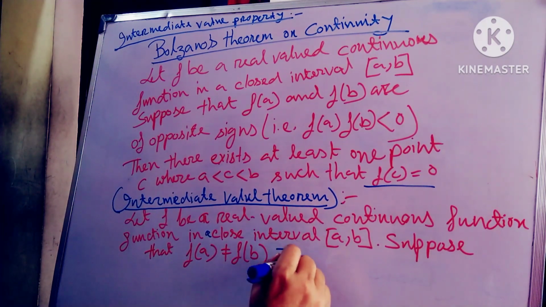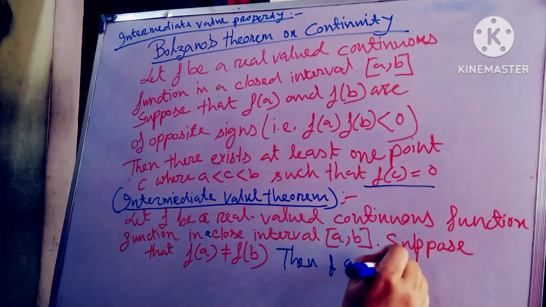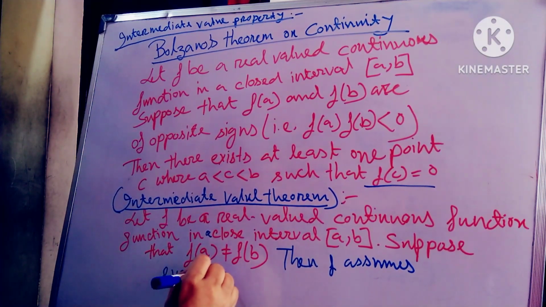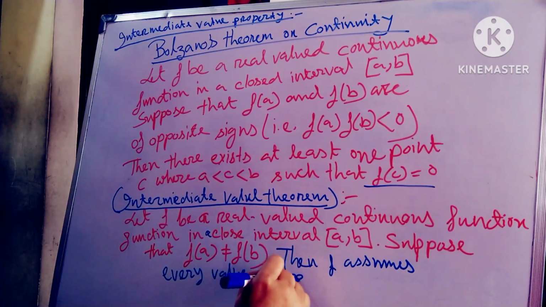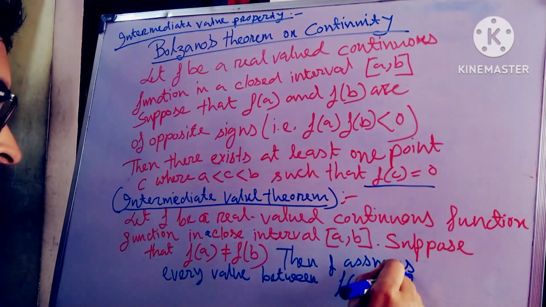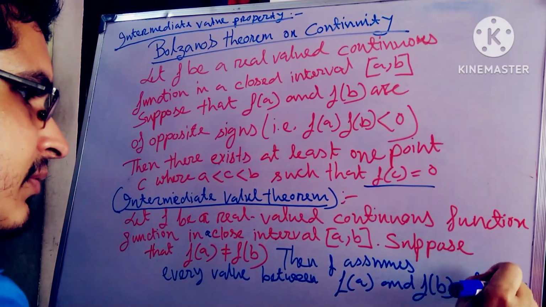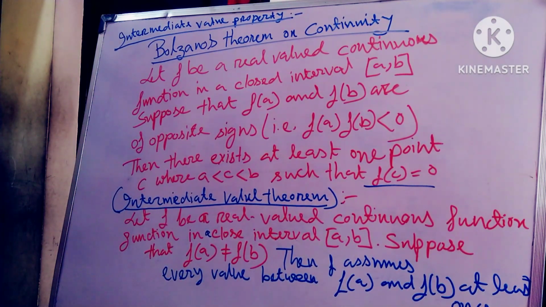Then f assumes every value between f(a) and f(b) at least once.